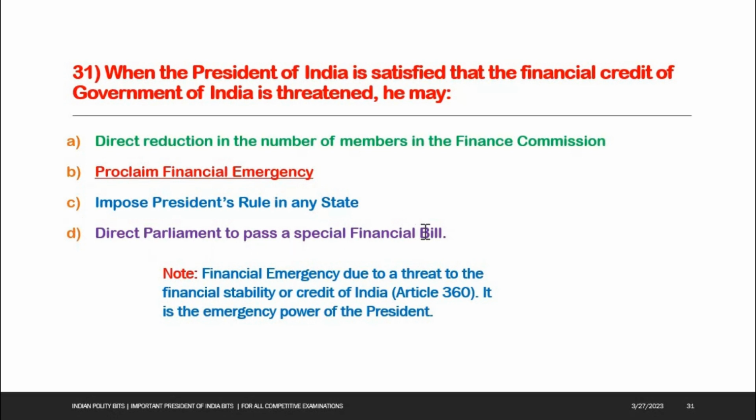Direct Parliament to pass a special financial bill. Option B is the right answer. Proclaim financial emergency. Note: financial emergency due to a threat to the financial stability or credit of India. This is Article 360. It is the emergency power of the President.